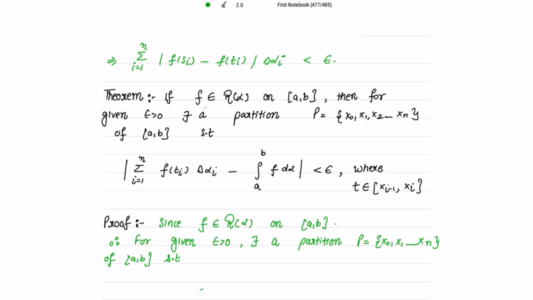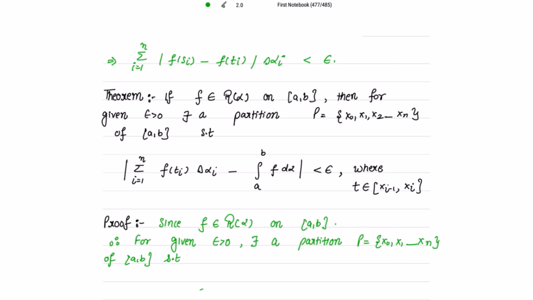We are given f to be Riemann integrable. That means the lower Riemann integral is equal to the upper Riemann integral, which is equal to the integral from a to b of f d alpha. I will take the help of this, and we are given a partition and we need to prove this. How to start now?